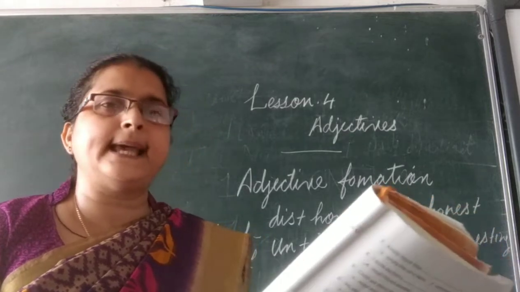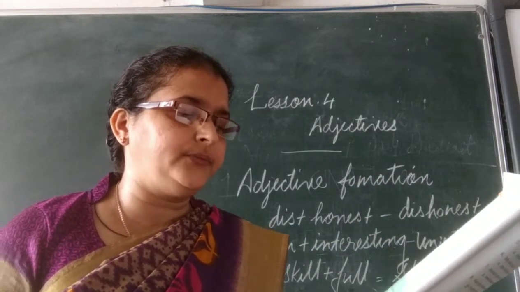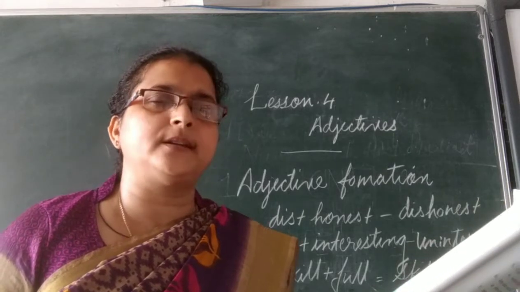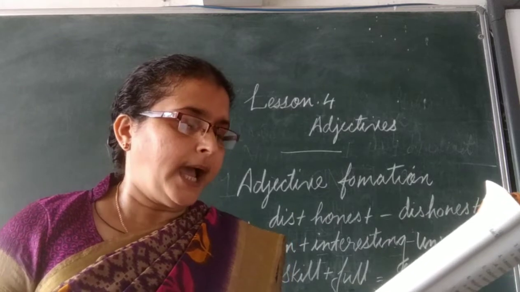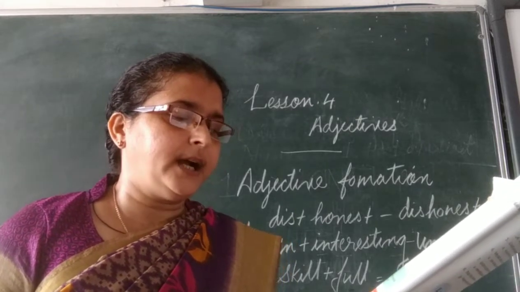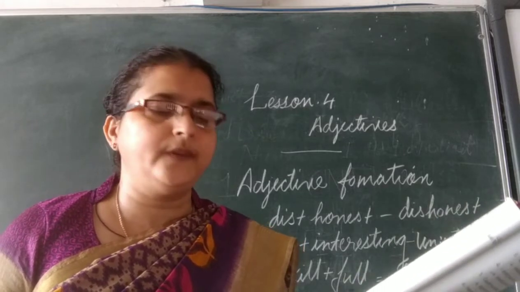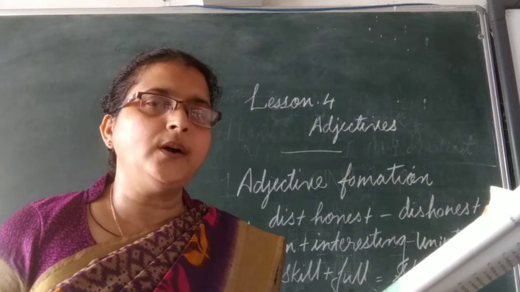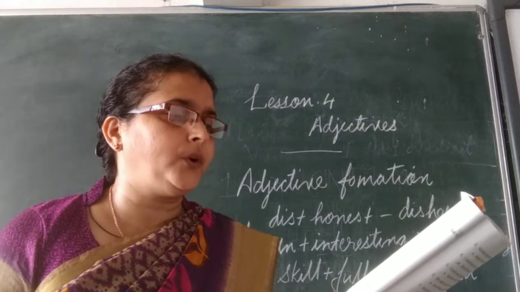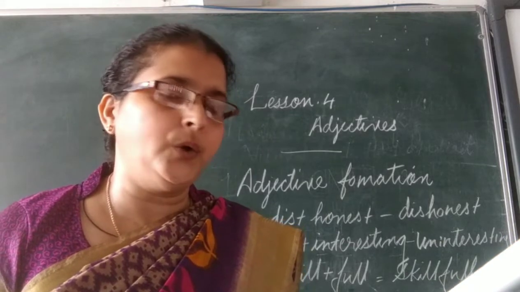So the first exercise we will do here, choose the right alternative from the given option. On page number 34, I am going to wear dash dress for the party. Which one you will choose here? Beautiful long yellow. Okay, beautiful long yellow.